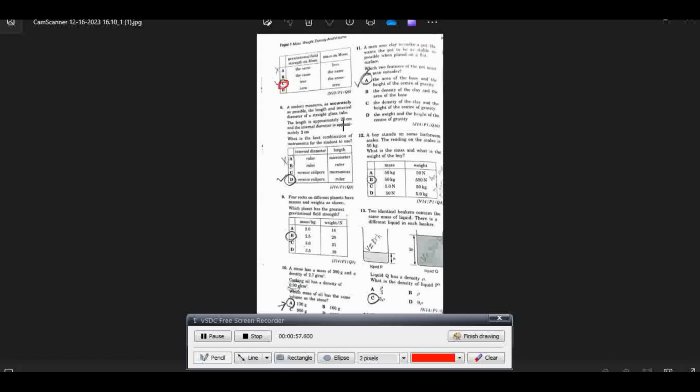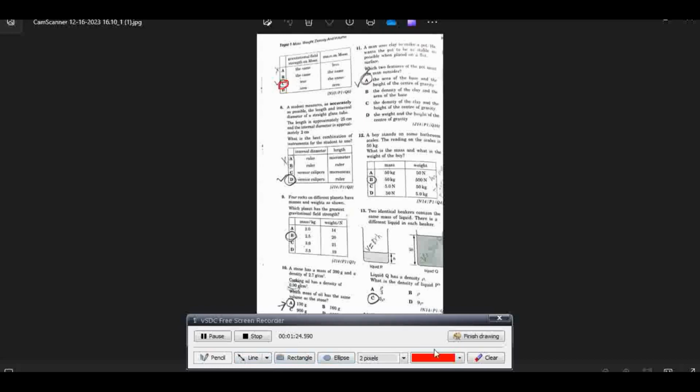To measure this length we need a measuring tape, and to measure the internal diameter, the best suitable instrument is vernier caliper. Here the measuring tape is not in the option, but ruler is in the option. Therefore D is the correct option.